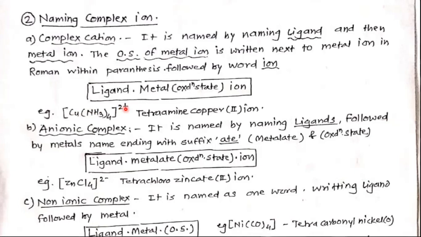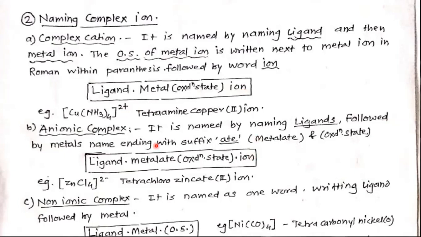So the oxidation state of copper is 2, written in Roman numerals in parentheses, and the last word is ion. So what is the name? Tetraamminecopper(II) ion. Why ion? Because this complex is an ion. Whether it is a positive ion or a negative ion, its name should end with the word ion.